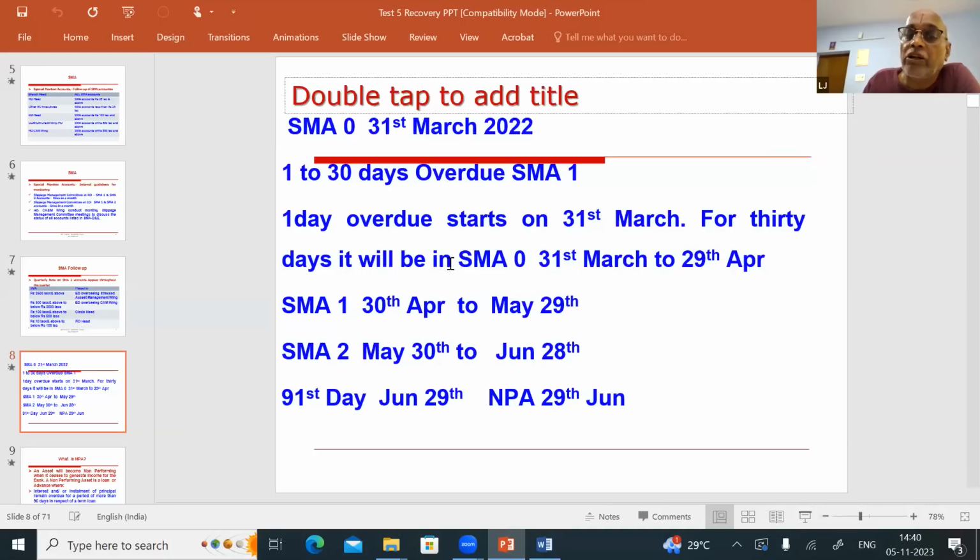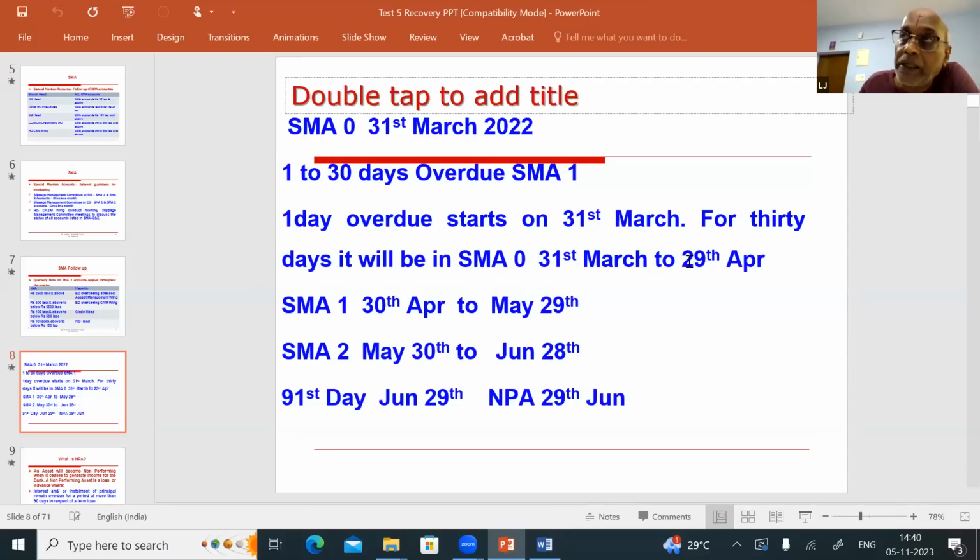For 30 days, it will be in SMA 0, that is from 31st March to 29th April. You calculate from 31st March to 29th April, you will get 30 days. So from 31st March to 29th April, it is in SMA 0.